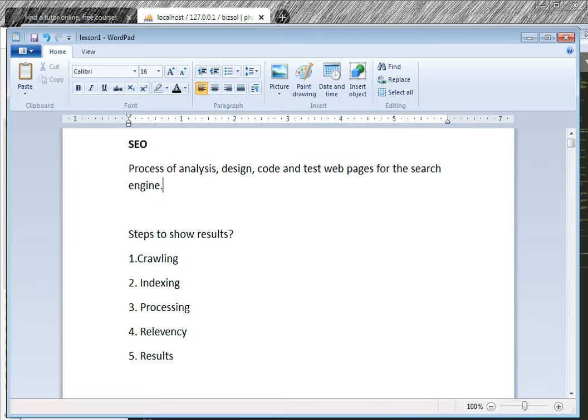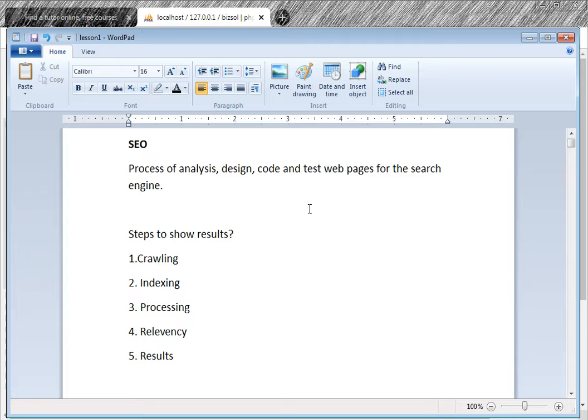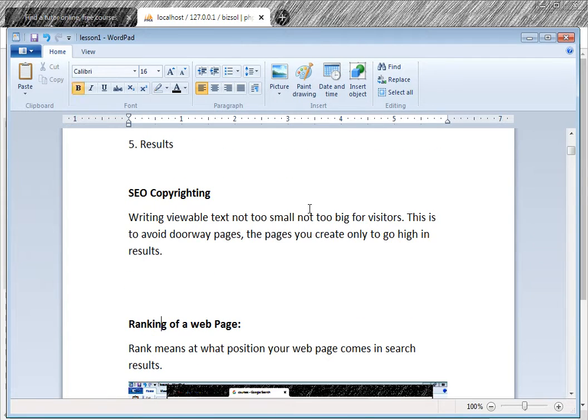The next thing is crawling. If you have a robots.txt file inside the folder, or noindex and nofollow in the robots meta tag, it shows that the search engine should not crawl your page. It is a private page, not searchable.